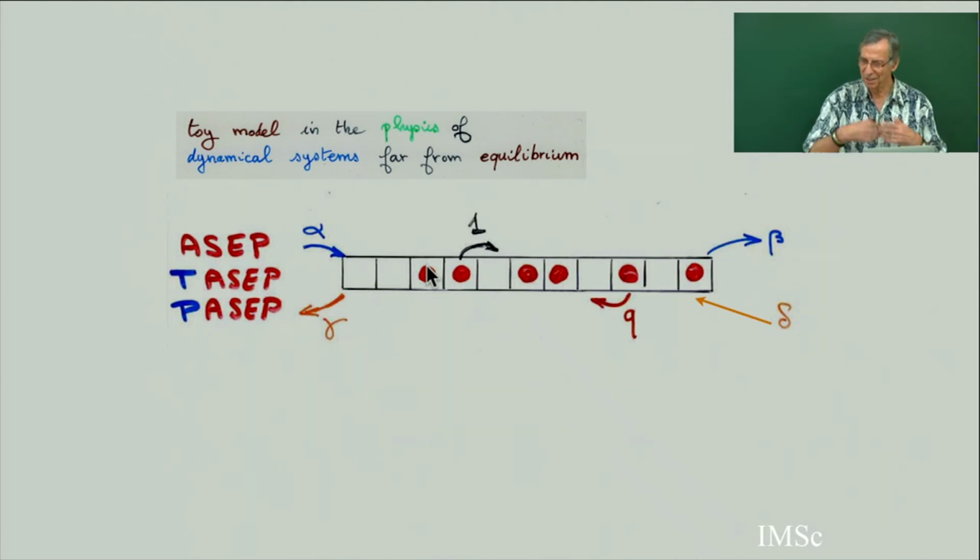There are many extensions of this PASEP with 2 kinds of particles, where one kind of particle has priority and can jump over another particle. But for the moment, we will work with the ordinary PASEP with one kind of particle, an exclusion process.